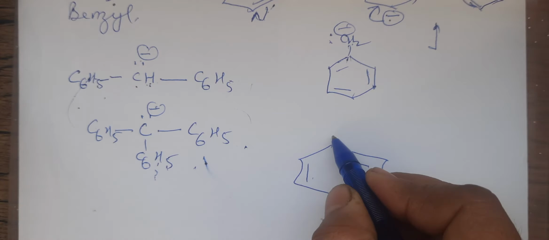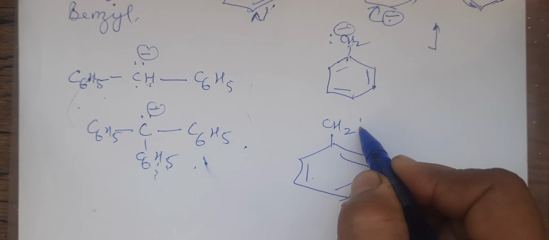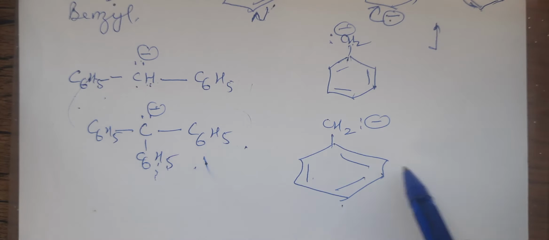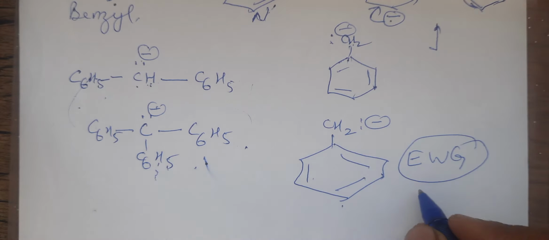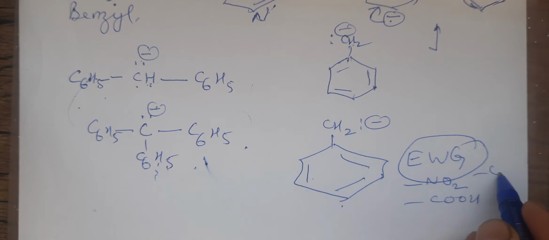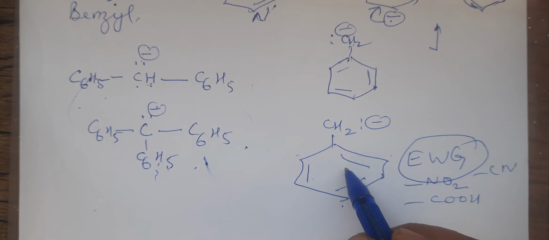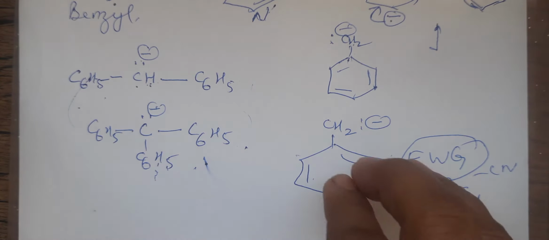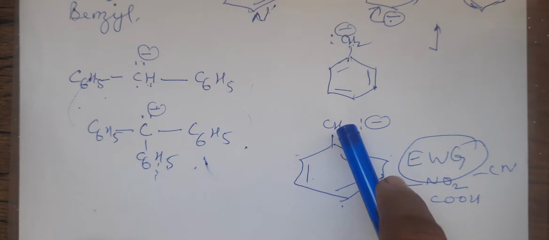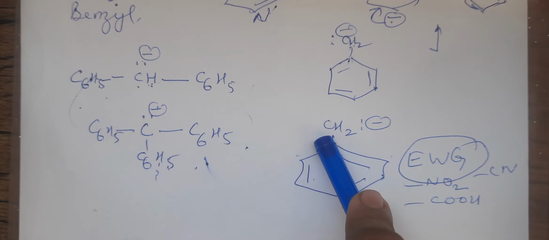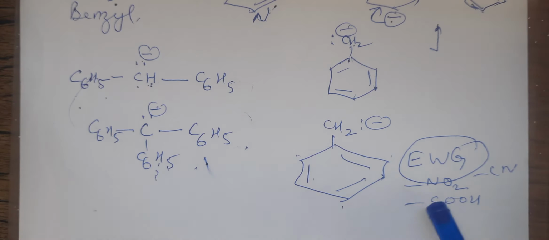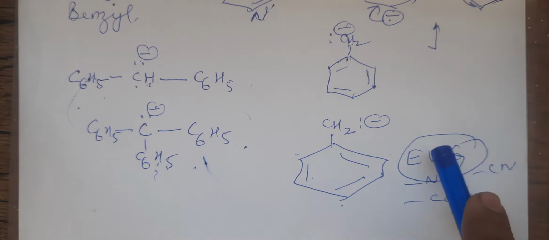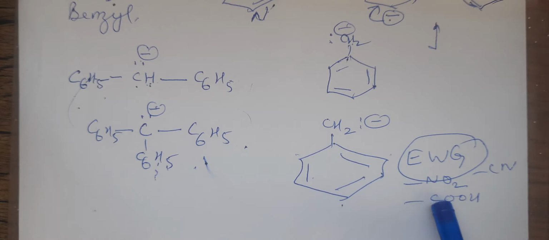And in the benzene ring, say I have the CH2 with a negative, that is phenyl radical. Now, in the ring, if I attach electron withdrawing groups, say nitro, COOH, or CN, what will these withdrawing groups do? They will pull electrons towards themselves. That means the negative charge on this carbon atom will decrease. If it is decreasing, the stability will increase. By electron withdrawing group presence, stability will increase.